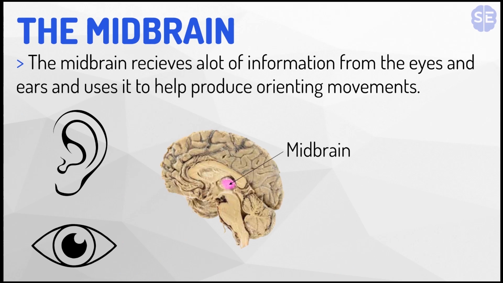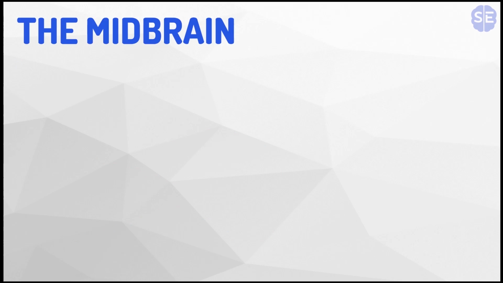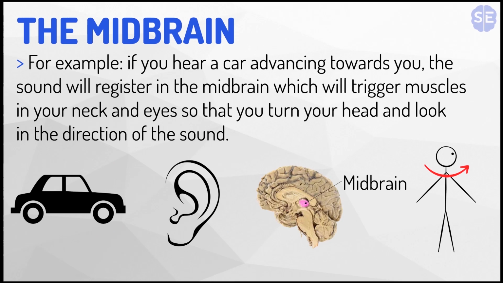The midbrain receives a lot of information from the eyes and ears and uses it to help produce orienting movements. So, the ears and the eyes send information for the midbrain to produce movements in yourself. For example, if you hear a car advancing towards you, the sound will register in the midbrain, which will trigger muscles in your neck and eyes so you turn your head that way and look in the direction of the sound. So, the car produces a noise, the ear hears it, sends it to the midbrain, which processes it and says, we need to turn our head to view the sound. In this case, the orienting movement would be the turning of your head.